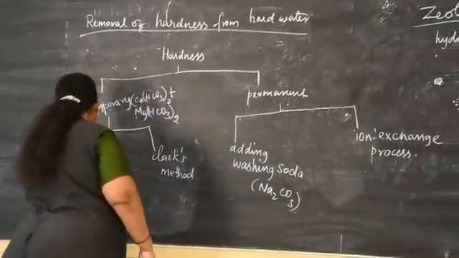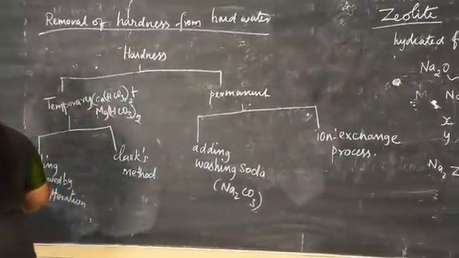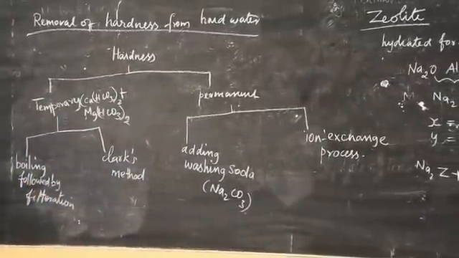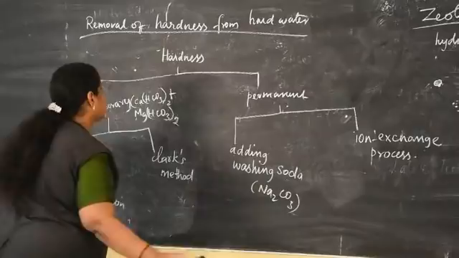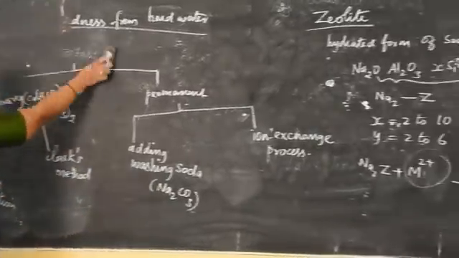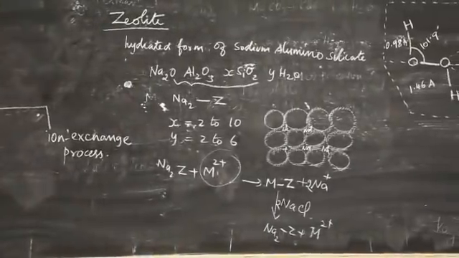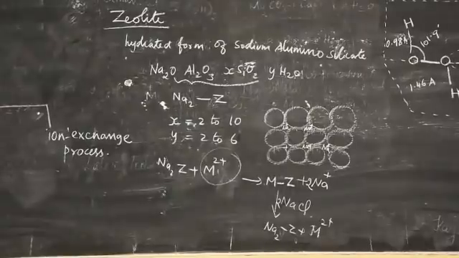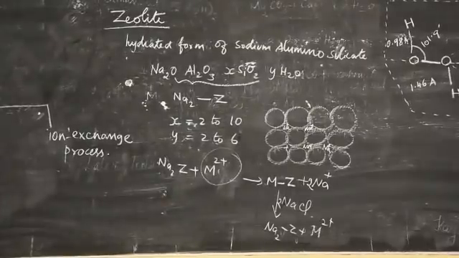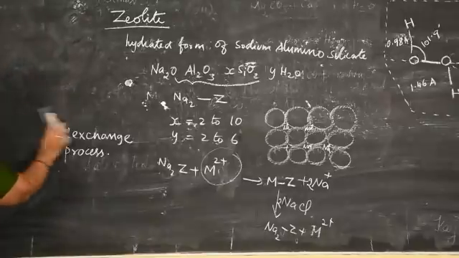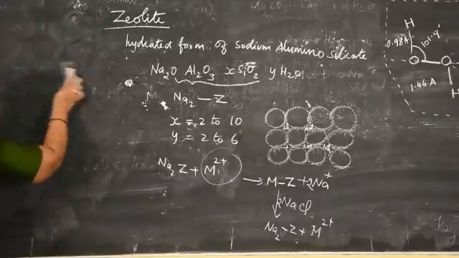Next we discuss heavy water. What is heavy water? Heavy water is nothing but D2O, deuterium oxide.